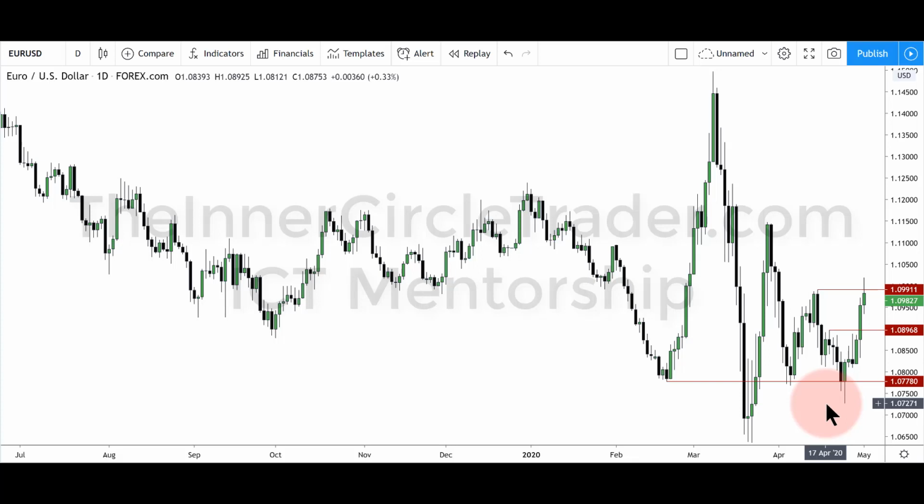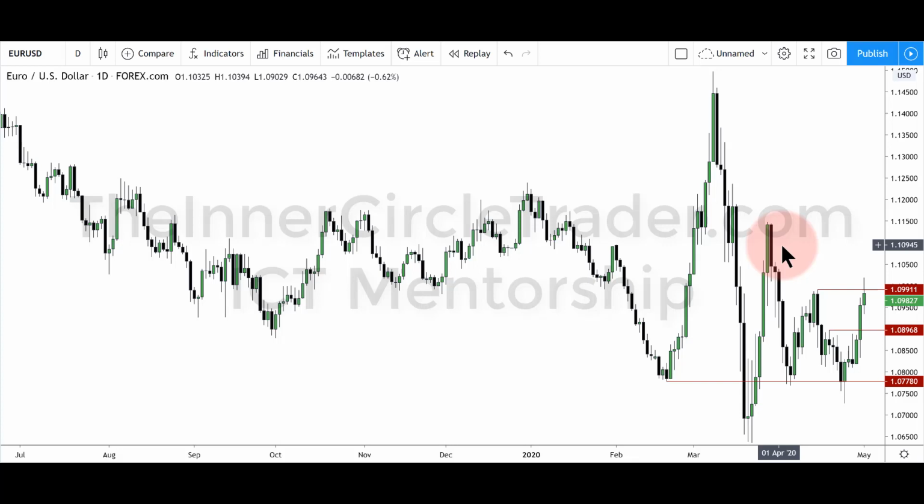But anyway, back to Eurodollar. We saw it run up above the short-term high here. So it's ran both internal range liquidity and external range liquidity on the buy side. We want to see if it has the ability to continue higher, and the next one would be the buy side liquidity up here. Now we do have the mean threshold of the last up close candle, which is a bearish order block. We want to see it trade through that with really no difficulty whatsoever.